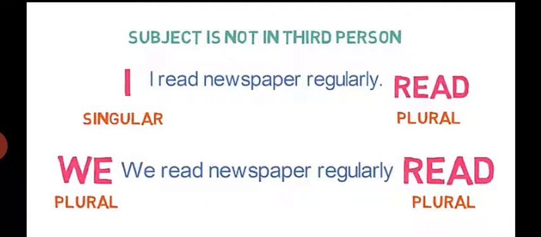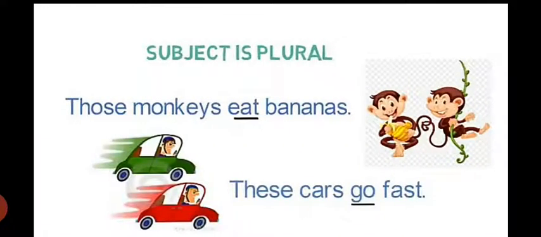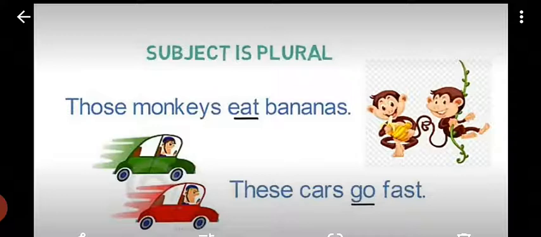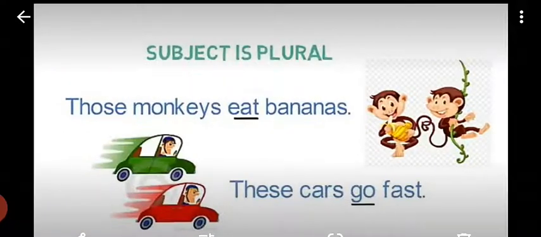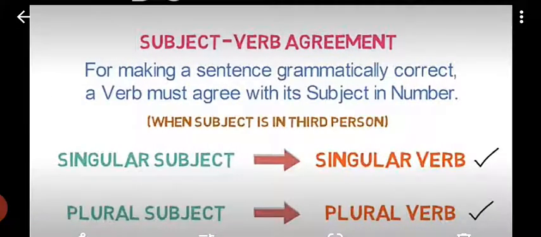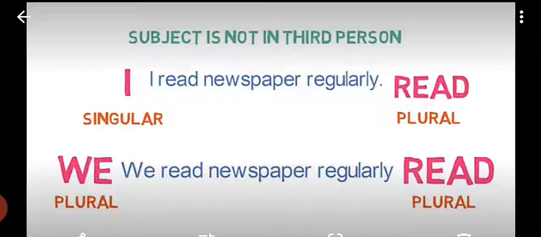Here the subject is not in third person: I read newspaper regularly. I is singular but read is plural. Why? Those monkeys eat bananas is the plural form, and that monkey eats banana is the singular form. So eat is the plural form, yet here I is singular. Why is it so?